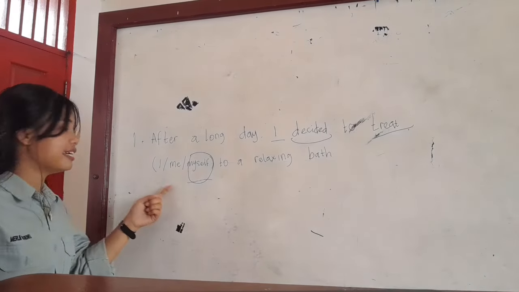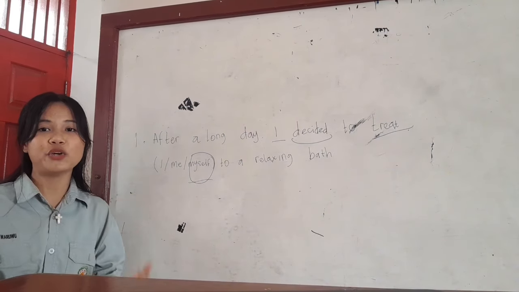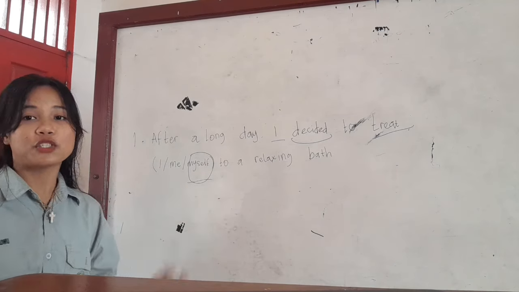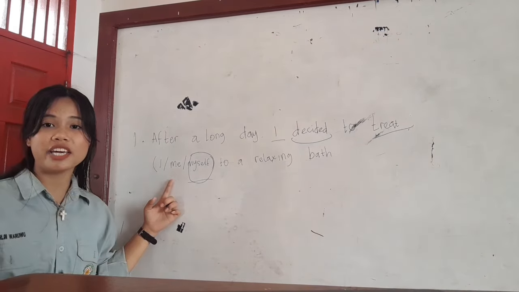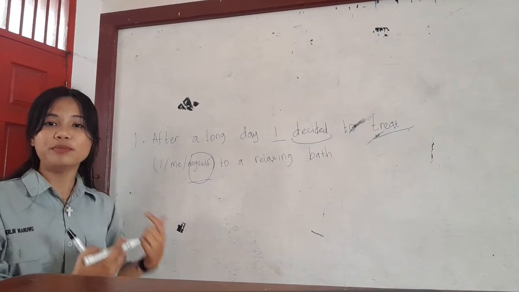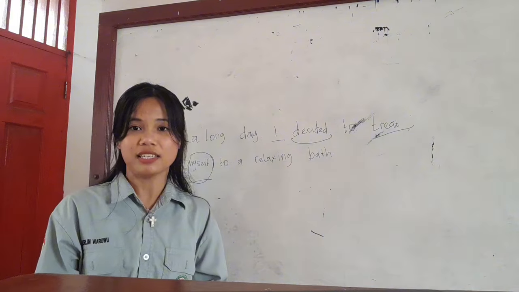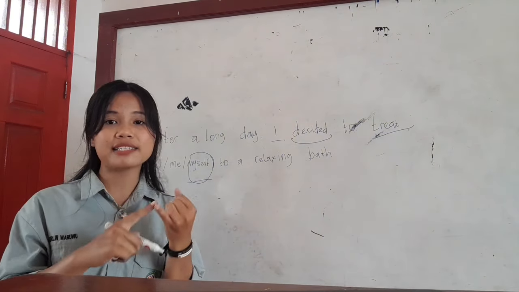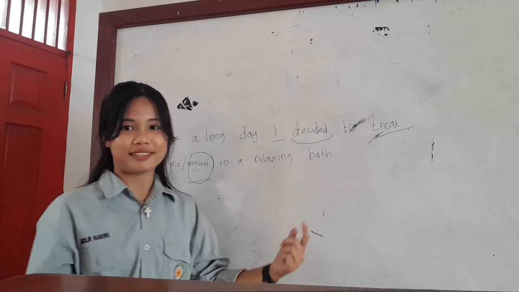And why is I incorrect here? Because I is a subject pronoun and cannot be used as the object of the verb treat in this sentence. And why is me incorrect here? Because me is an object pronoun. But when the subject and object refer to the same person, a reflexive pronoun like myself, yourself, and so on must be used for grammatical correctness.